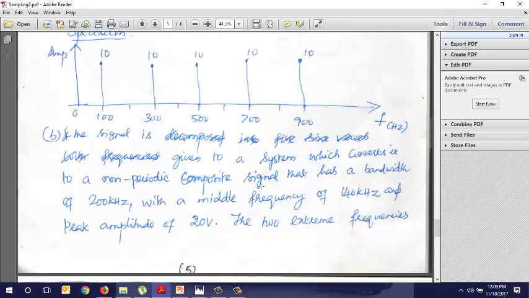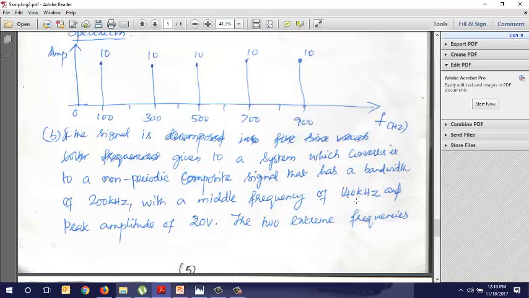Now the same signal goes through another system which converts it to a non-periodic composite signal with a bandwidth of 200k, with a middle frequency of 140k. Bandwidth is 200, divided by 2 is 100, and the middle frequency is 140.